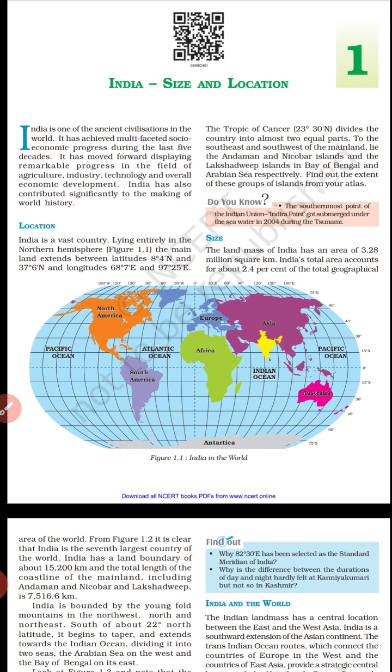India is a vast country lying entirely in the northern hemisphere. Figure 1.1. Yes, students, if we look at Figure 1.1, we can see that India is marked with the yellow color, and you can see that it is above the equator. So that is why it is situated in the northern hemisphere, and the mainland extends between the latitudes 8 degrees 4 minutes north and 37 degrees 6 minutes north, and longitudes 68 degrees 7 minutes east and 97 degrees 25 minutes east.